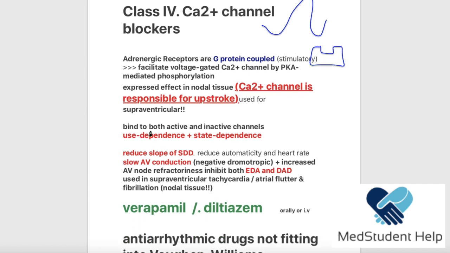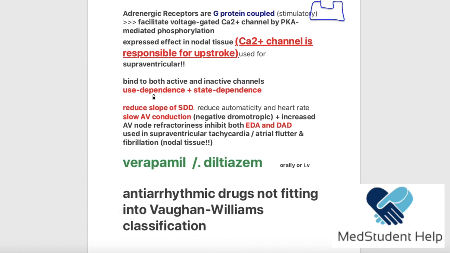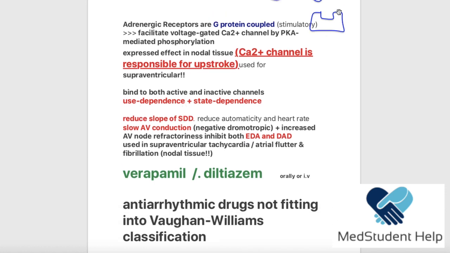Now, it binds to both the active and the inactive channels, which means use dependent and state dependent, okay? Now, we said that it is like the beta blockers, right? The beta blockers used to reduce the slope of the SDD, they used to slow the AV conduction, they used to prevent the EAD and the DAD, so the early after depolarization and the delayed after depolarization, so the same thing.